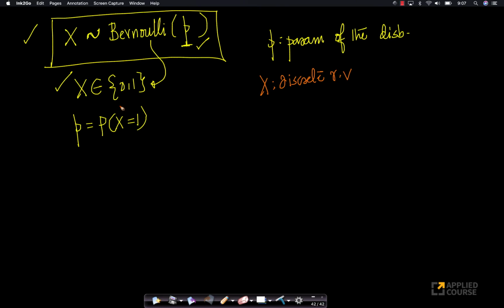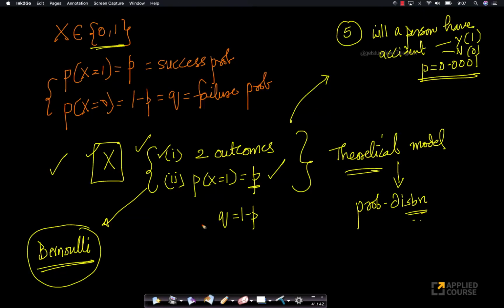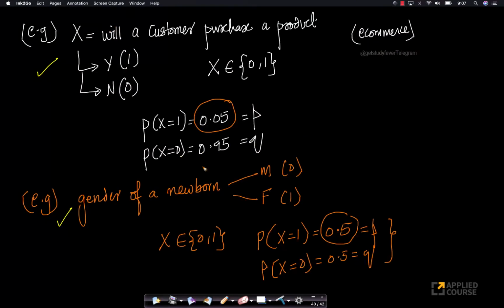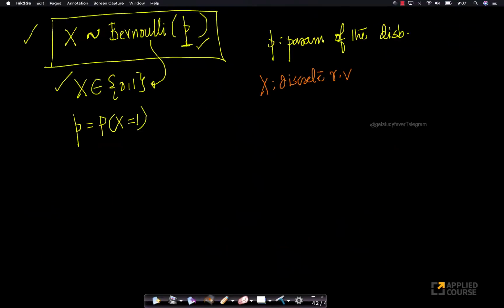Now, if you tell me, without telling me whether it is the accident data, whether it is the gender of the newborn, whether it is a customer, without telling me anything, if you just tell me that x is a Bernoulli random variable, and if you give me a value of P, can I now plot its PMF? Because it's a discrete random variable, it will have a PMF, right? Very simple, because it has only 2 possibilities, right? 0 and 1. No other possibility exists.